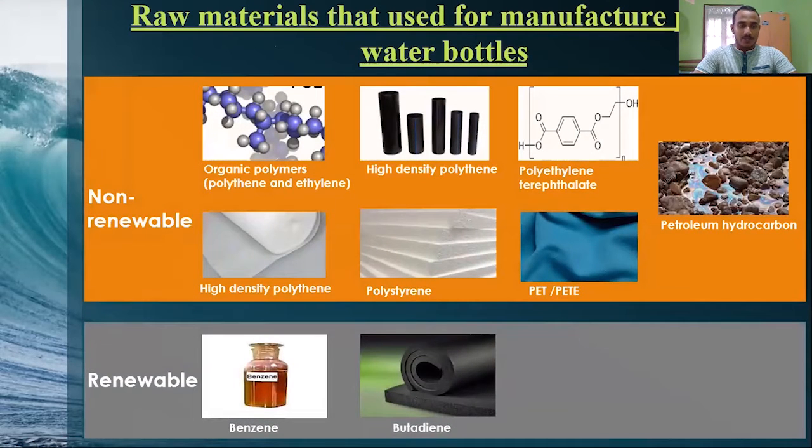Next, I am going to explain some raw materials used to manufacture plastic water bottles. We can categorize them into renewable and non-renewable. Under the renewable, there are benzene and betadines. Under the non-renewable, there are organic polymers, polystyrene, PET, high-density polythene, low-density polythene, and petroleum hydrocarbon.